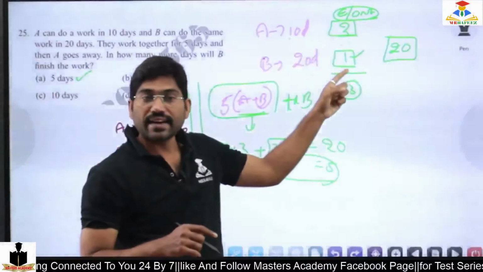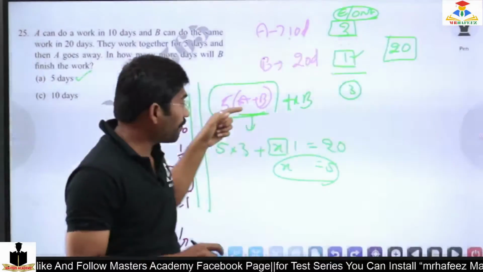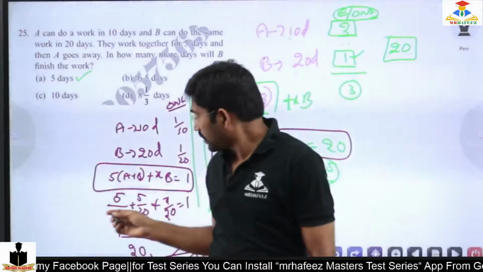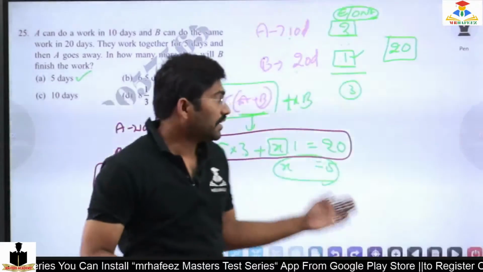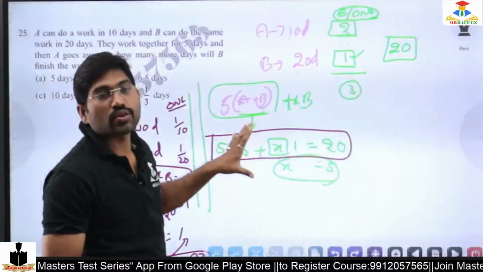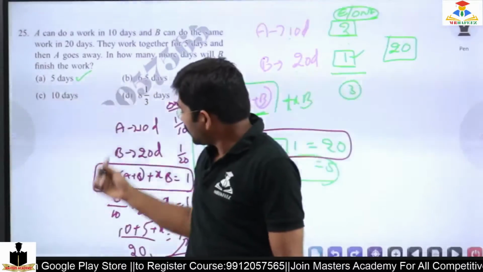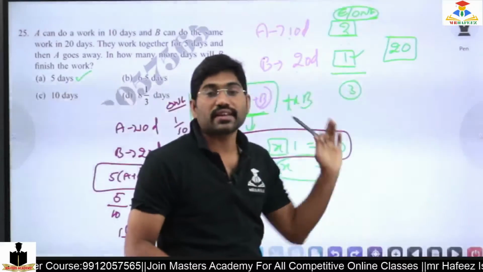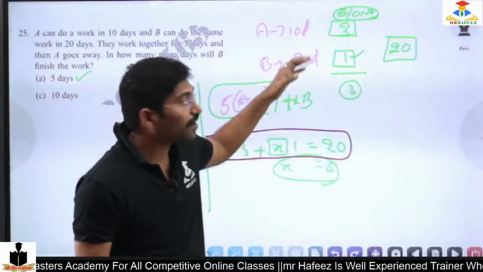A is 10 days, B is 20 days, and the LCM is 20, with quotients 2 and 1. The same steps can be generated with fractions like 1 by 20, 1 by 5, 1 by 10, but here I get a magnitude value of 20, so I can solve much faster. That is the reason I am making 20 the number of units. This is not strictly a book method, but it is a logical method, so please follow the logical method.